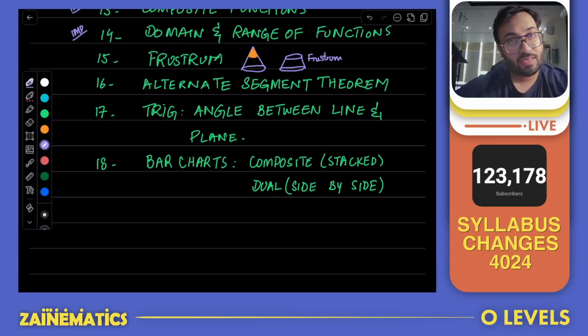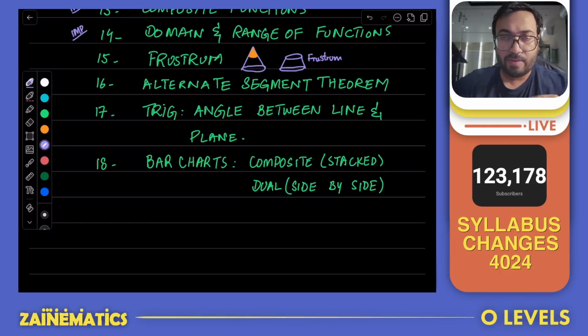And number 18, and the last item, is bar charts. This is one very small change that they have brought to statistics. And for statistics, the only idea is that for bar charts, they have introduced composite bar charts and dual bar charts. I'm going to do a detailed video on both of them. They're not difficult. You just have to know them.